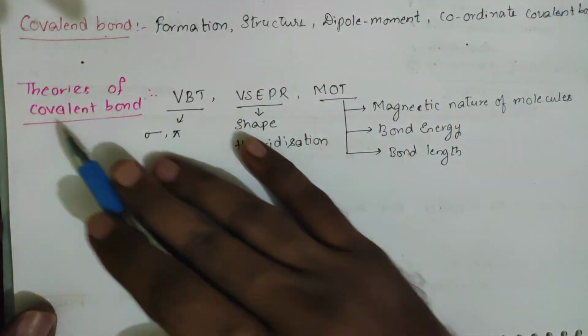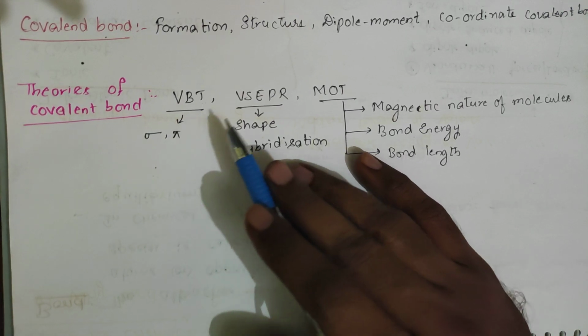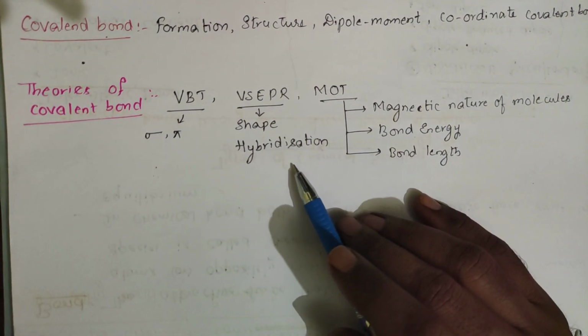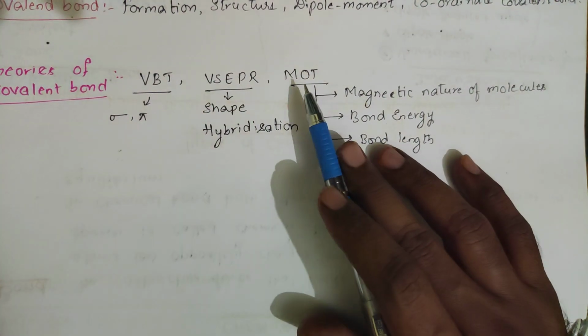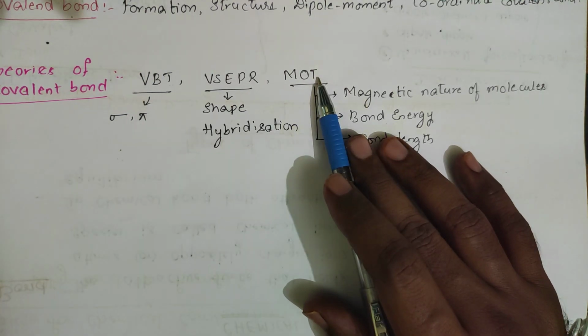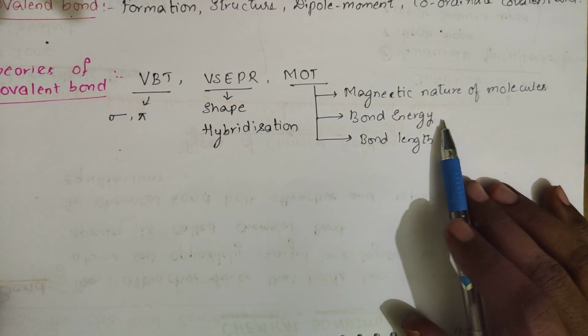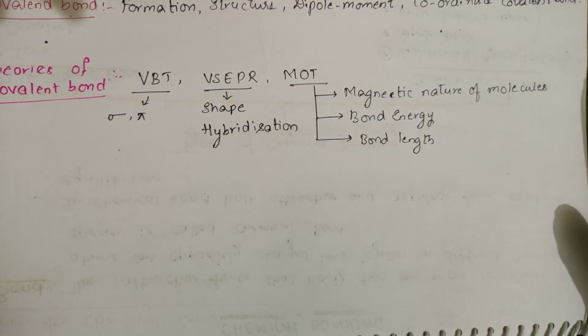The theories we will come across are valence bond theory, where we will learn sigma and pi bonds. Next, VSEPR theory, valence shell electron pair repulsion theory. These theories you have come across in your 10th standard itself. Then MOT, molecular orbital theory. By using this theory, we will find the magnetic nature of the molecules, and the relative bond energy as well as the relative bond length among the molecules. Okay, students.